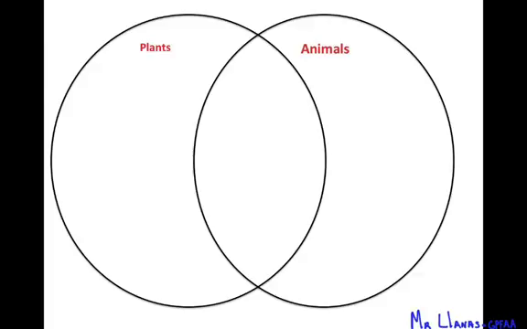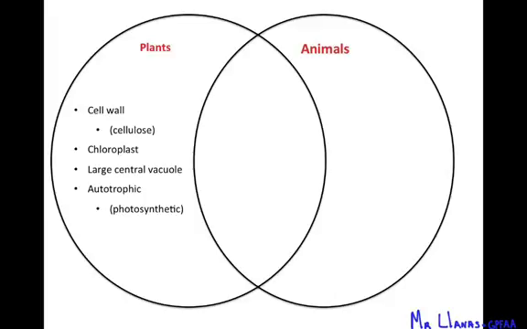In class we also compared plants and animals, and I know some of you can probably do this without even watching this video, but we're going to go through the characteristics that I have here just as a review. Plants have a cell wall. They also have chloroplasts that are responsible for photosynthesis. That's the organelle that produces all the glucose that the plants need. The cell wall is made out of cellulose. I think I said glucose earlier. They also have a large central vacuole where they store water and a lot of the nutrients that the plant needs. They are autotrophic, meaning they make their own food, and they do that through photosynthesis.